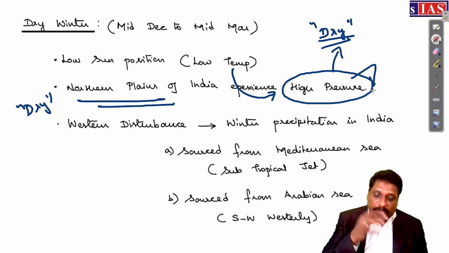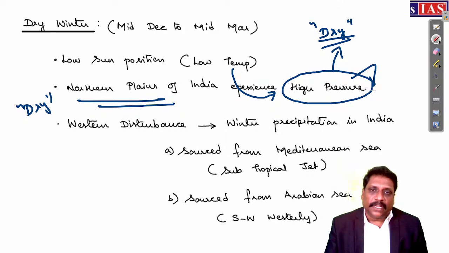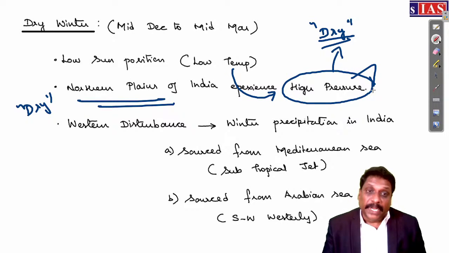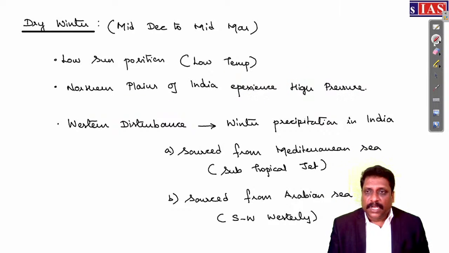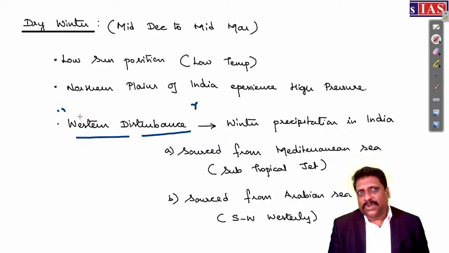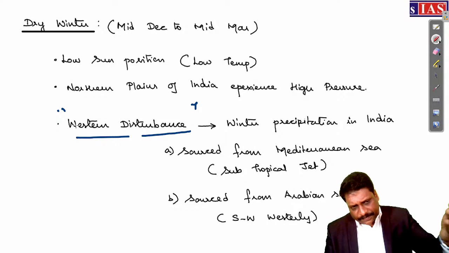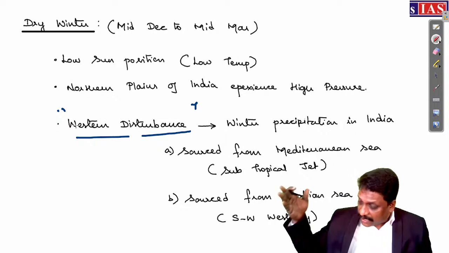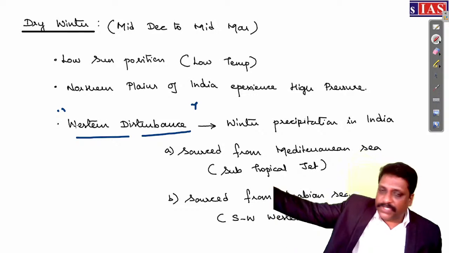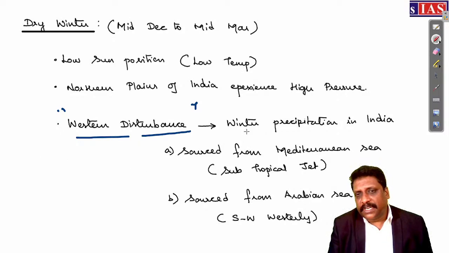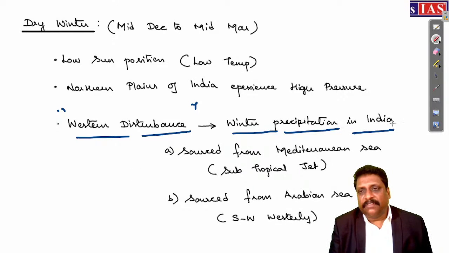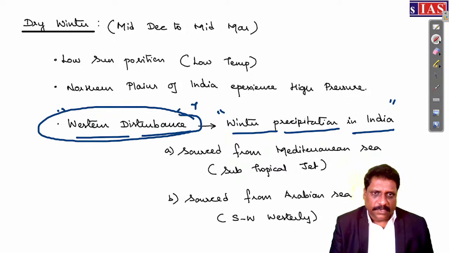But still, if you ask me, is this season completely dry? No. The season is not completely dry. This is a season when you experience a precipitation called western disturbance. What is western disturbance? A precipitation or a disturbance that comes from, for example, the west. Or put it very simply, the winter precipitation in India, the winter rainfall in India, is very popularly called western disturbance.